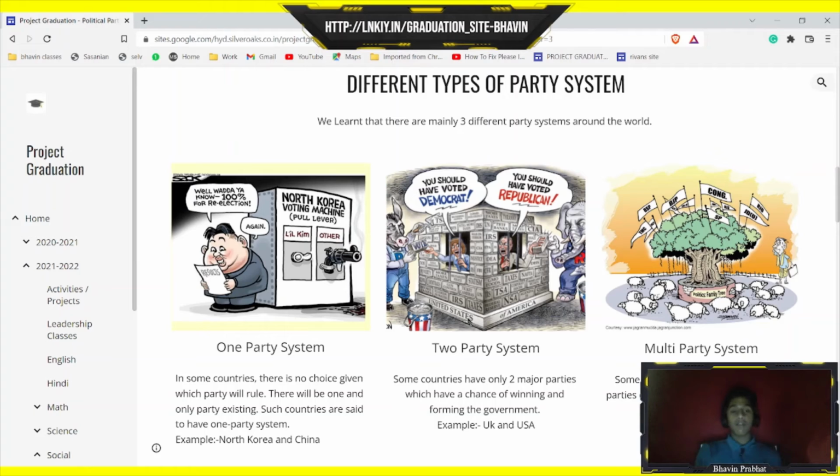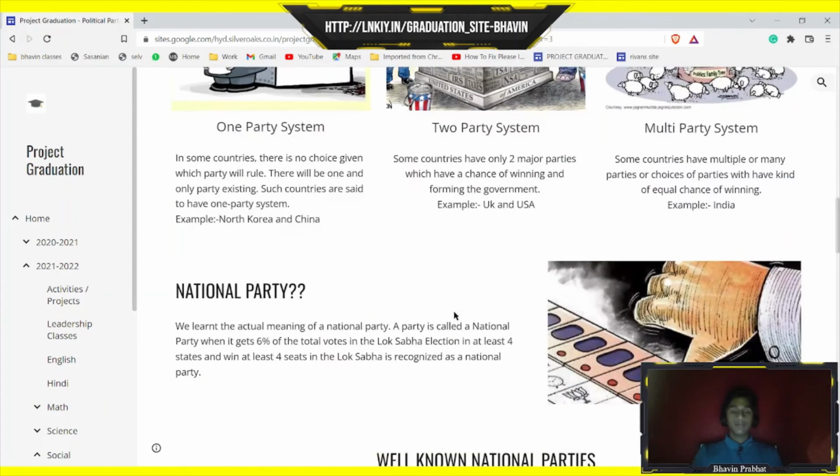As the first, the one party system, as the name states, there is only one party which can hold the power in the government. Two party system is where there are two major parties which can only hold the power in the government, and multi-party system, for example India, where there is no limit for how many political parties, and everyone has an equal, fair chance of winning and losing.